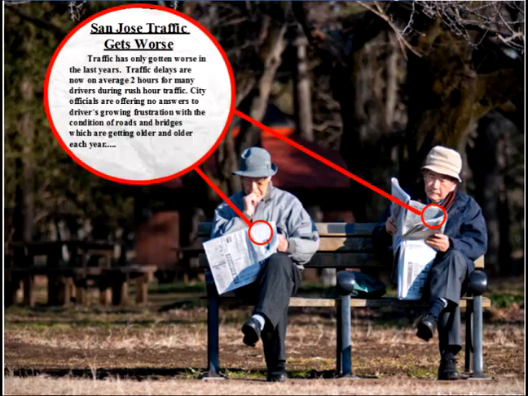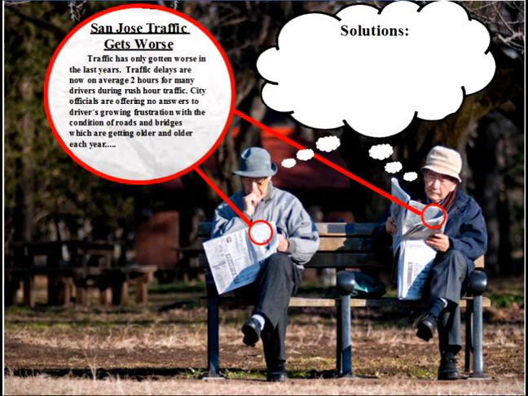Okay, so they're reading the article and they are thinking to themselves, well, what could be some solutions to this problem? San Jose's traffic is getting worse and worse, and they're thinking about some solutions.